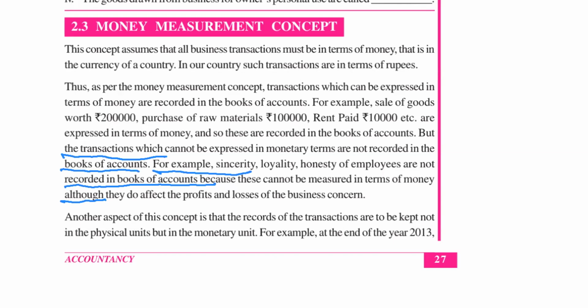Sold goods worth rupees 8,000 for 10,000, or paid rent of rupees 2,000, or paid electricity bill of 1,000. We will record all these transactions. But sincerity of employees, loyalty of employees, efficiency of management cannot be expressed in terms of money. Hence, we will not record those items in our books of account. Very simple concept this is.